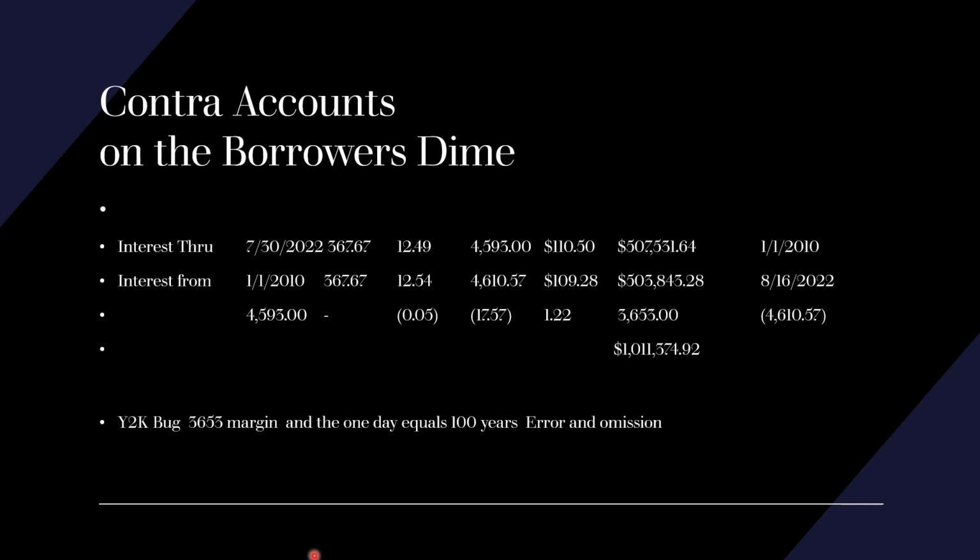Here we go. So we have the same spreadsheet that we showed you on the previous page with one exception. I've added the dates. I showed you the dates going one way, 7/30 to 1/1/10. The other way, they're going 8/16/22 back to 2/1/10 based on the lender servicer, alleged servicer's numbers. And that shows 109.28 per diem. Coming back was 110.50. But if we subtract these out to verify our work, let's see what we get. We had a difference here. We have 4,595 days going one way and 4,610, 57 going the other way.